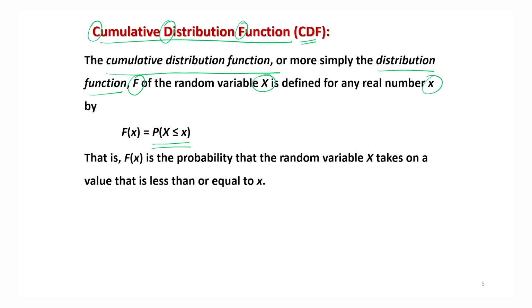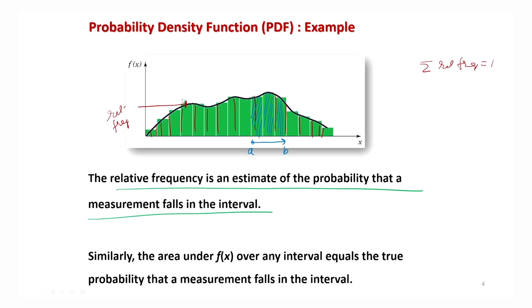or equal to x, right. You can see here in this curve, suppose I clear this screen and show you the probability up to this particular point; this is this area. Suppose this is my point A. So I can say this is the probability that X is less than or equal to A. This will indicate the value of the CDF at point A, right? And I can write it down here like this.